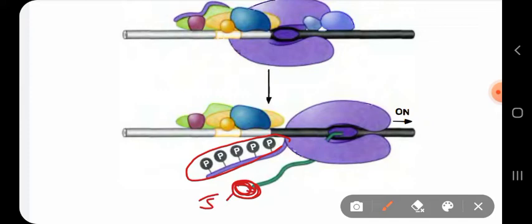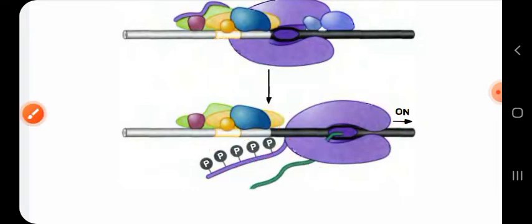Then certain regions of the tail of the RNA polymerase are again phosphorylated for allowing the splicing machinery to carry out the splicing process. I have said before in the previous lecture that the introns, or the non-coding RNA, are to be removed and the exons are to be joined. Then the same phosphorylation will allow the RNA polymerase to stop the transcription also. So this is the whole process for the initiation of transcription. I think you have understood what I have said up to this much.